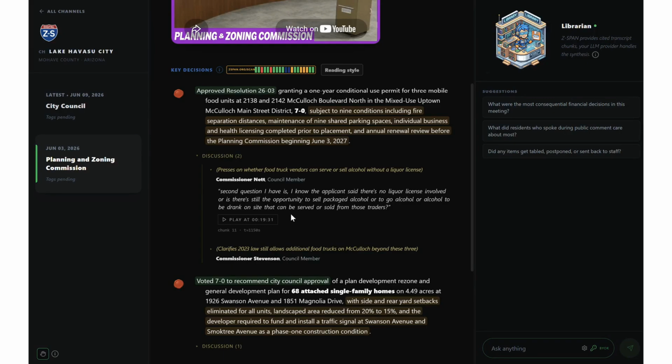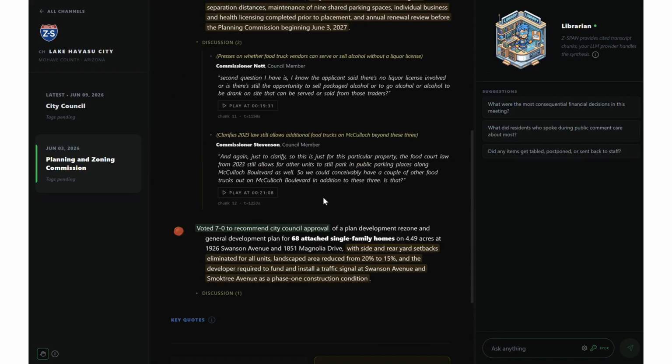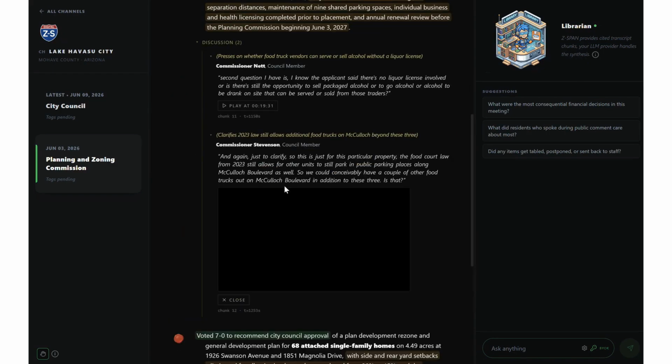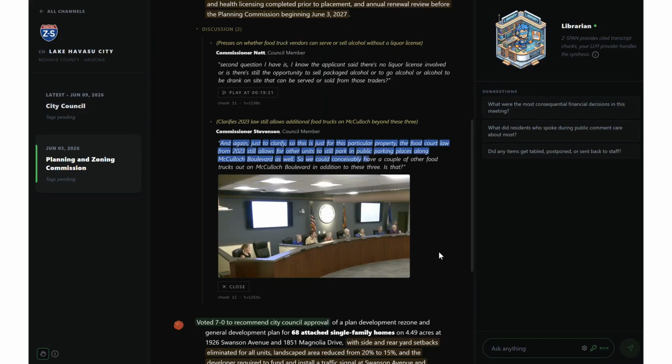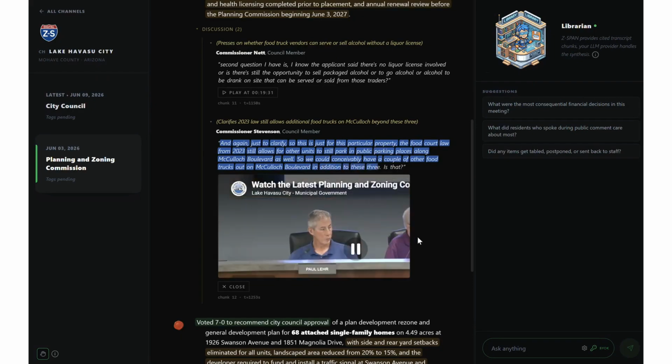But sometimes for context, you do want to hear the other stuff. But basically, this is how it works. Clarifies 2023 law, allows food trucks. And again, just to clarify, this is just for this particular property. The food court law from 2023 still allows for other units to park in public parking places along McCulloch Boulevard as well. So we could conceivably have a couple of other food trucks out on McCulloch Boulevard in addition to these 3. Is that?